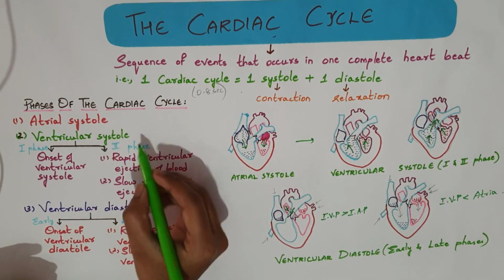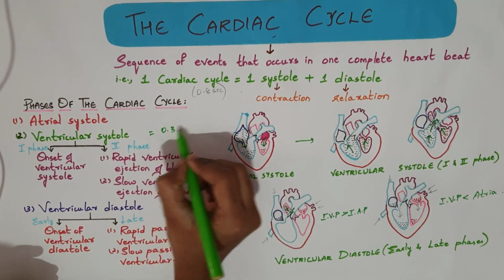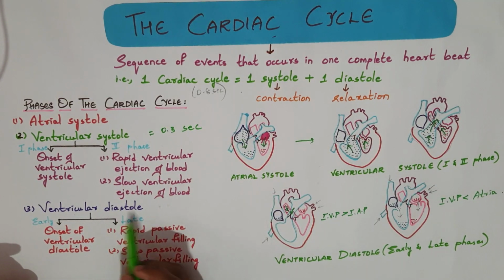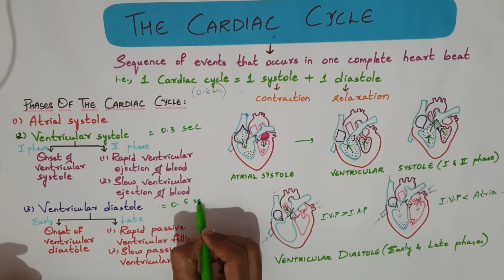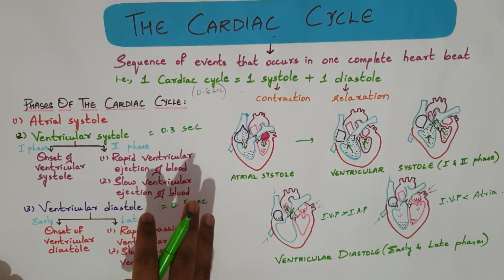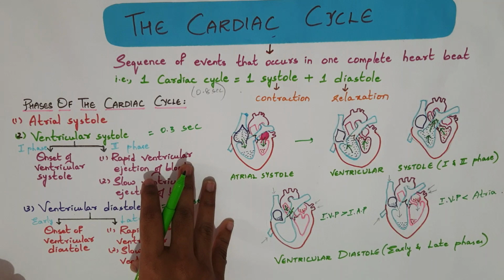Ventricular systole takes about 0.3 seconds, and the ventricular diastole lasts for 0.5 seconds. So, the overall cycle takes 0.8 seconds.